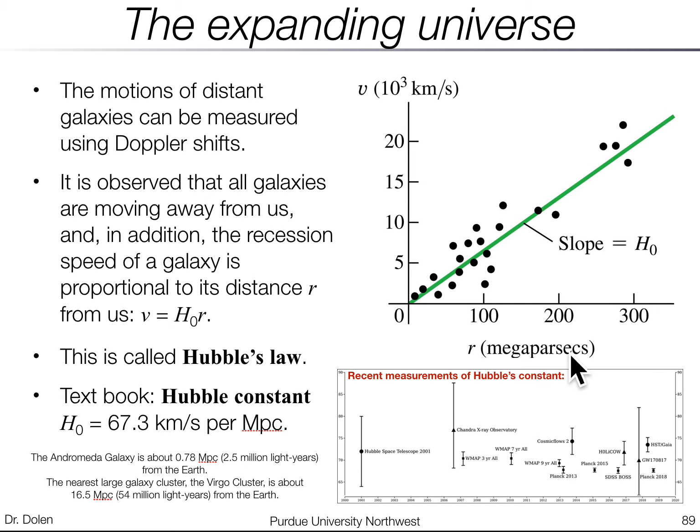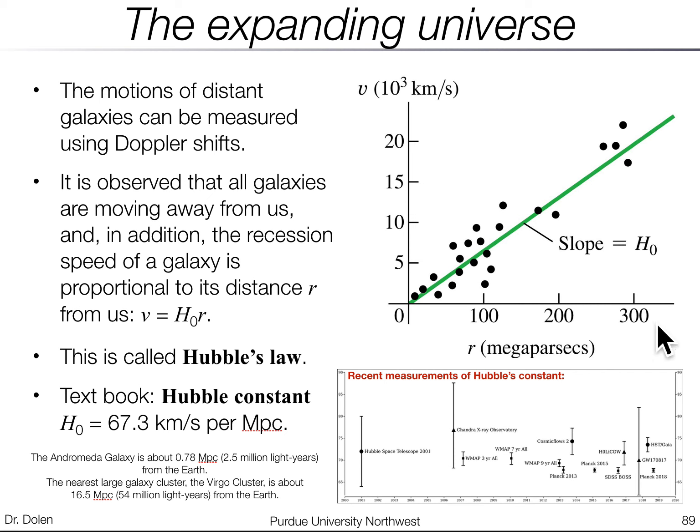That's measured in megaparsecs. And on the bottom left here, there's a couple things just to give you some picture into what is a megaparsec. So the Andromeda galaxy is about 0.78 megaparsecs away from Earth. So that's 2.5 million light years. And the nearest large galaxy cluster, the Virgo cluster, is about 16.5 megaparsecs away from the Earth, which is 54 million light years. So that gives you a little bit of a picture of how big a megaparsec is.